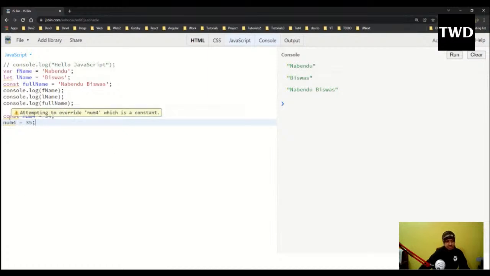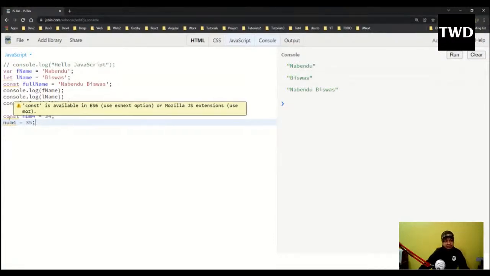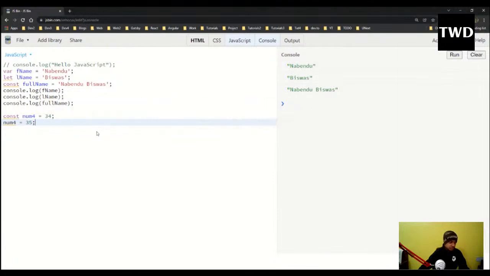See here with the const only I have given a string, but here with const I am giving a number. It is quite possible in JavaScript but not in other languages. In other languages you have something like integer, string and all those things. Here we don't have those things. It is up to the compiler which checks what it is. The compiler checks whether it's a number. So if you're assigning a number, it will take the number.